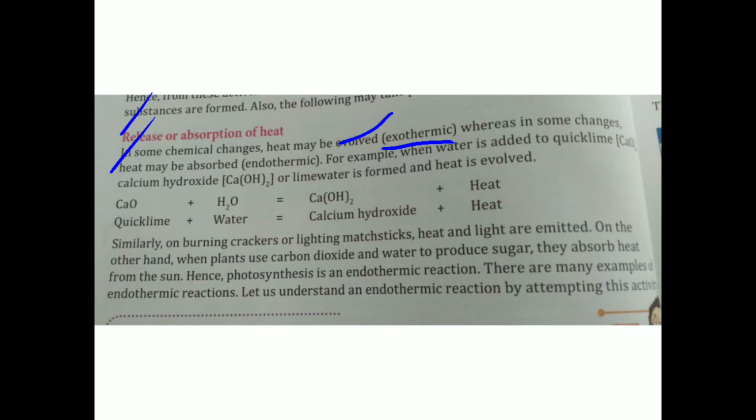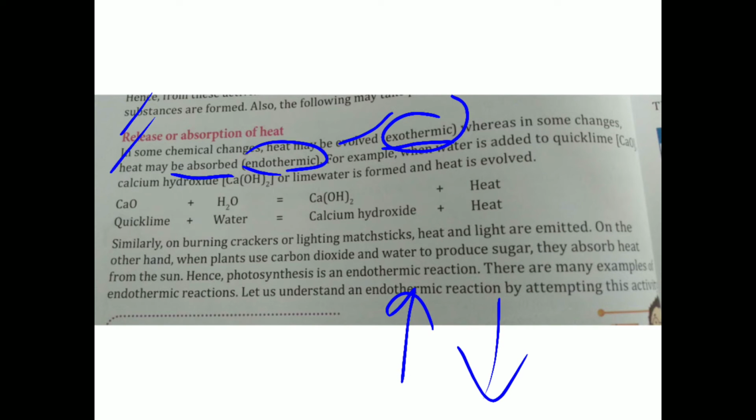Exo means exit, going outside. Whereas in some changes, heat may be absorbed, and that reaction is called an endothermic reaction. Endo means inside, entering. The reaction in which heat is released is exothermic, and the one in which heat is absorbed is endothermic.